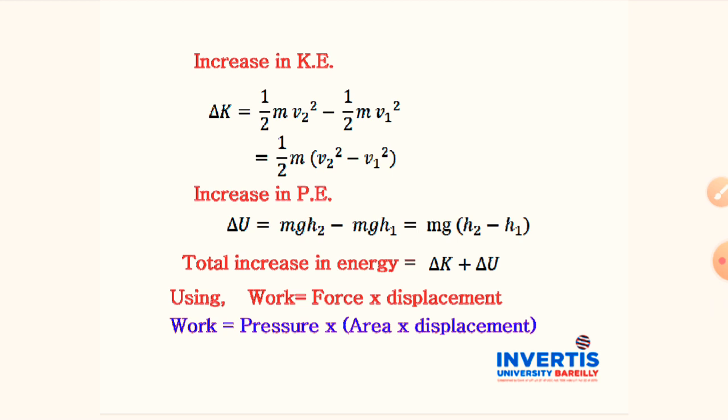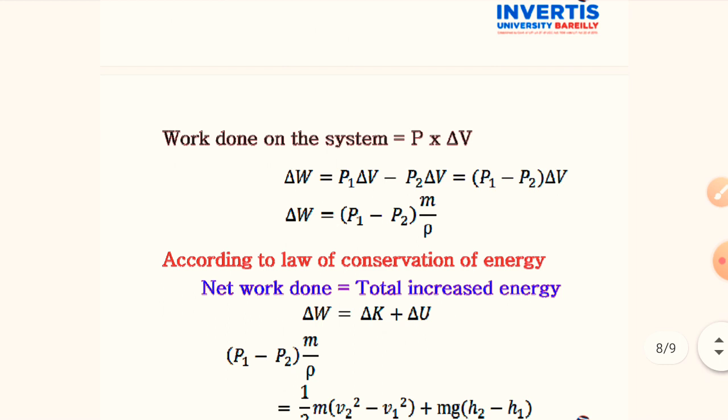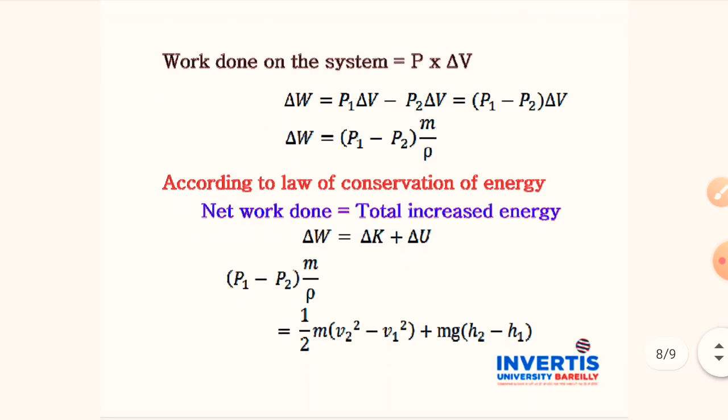The product of area into displacement may be written as volume. So this formula can be written as the work done on the system equal to P into delta V. P is the pressure difference between both ends.